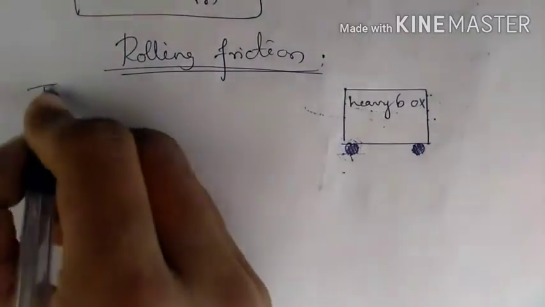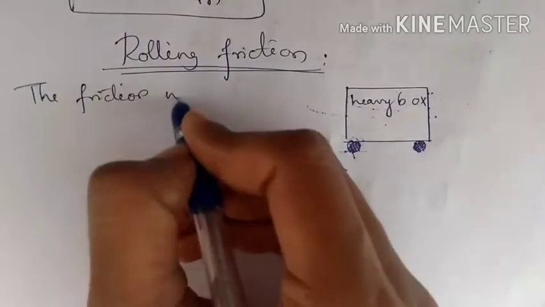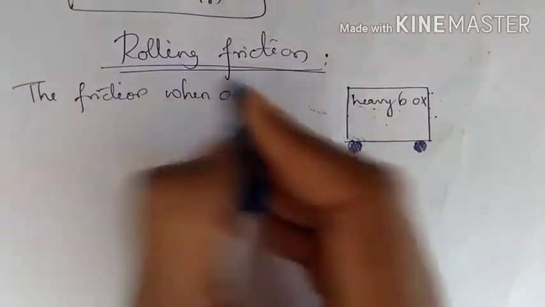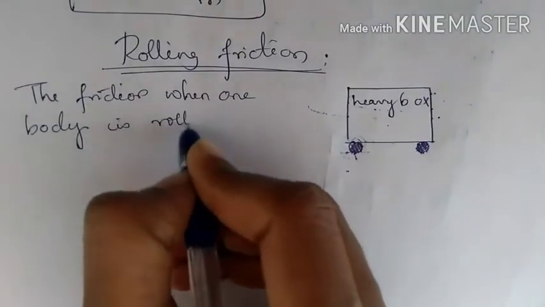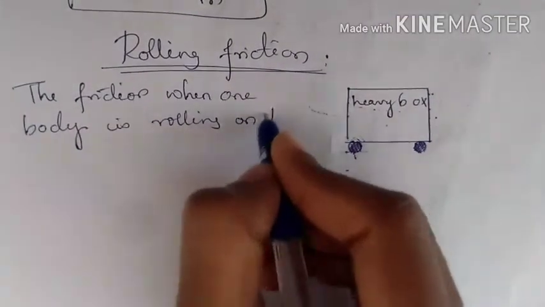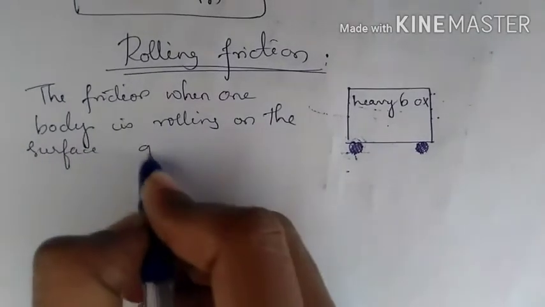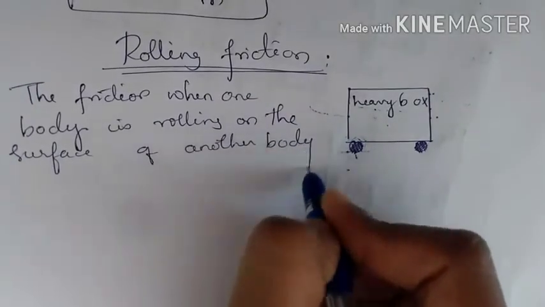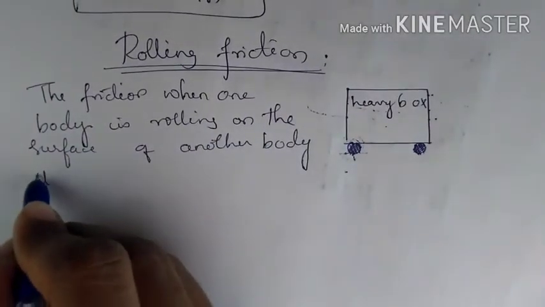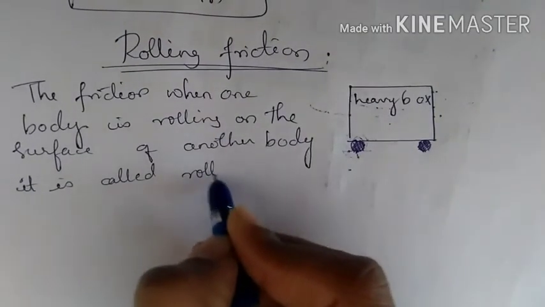The friction when one body is rolling on the surface of another body is called rolling friction.